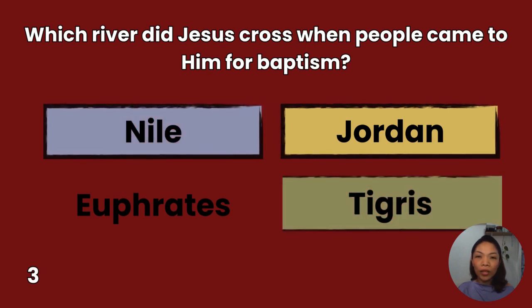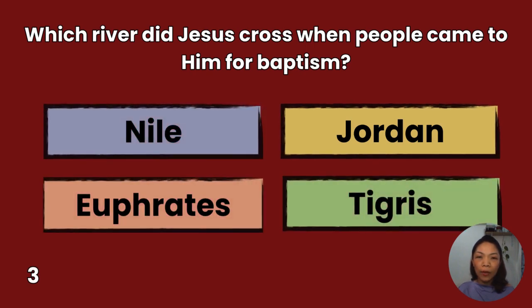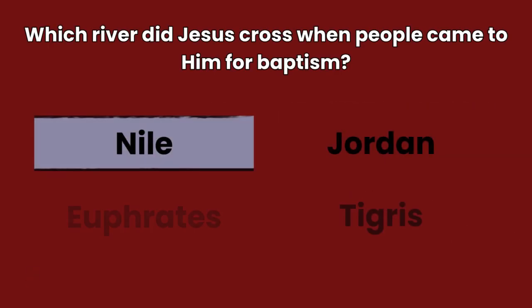3. Which river did Jesus cross when people came to him for baptism? Nile, Euphrates, Jordan, Tigris. You have 10 seconds to answer.